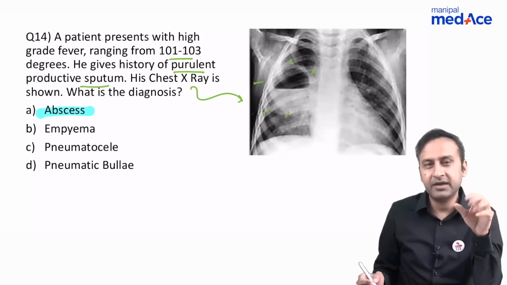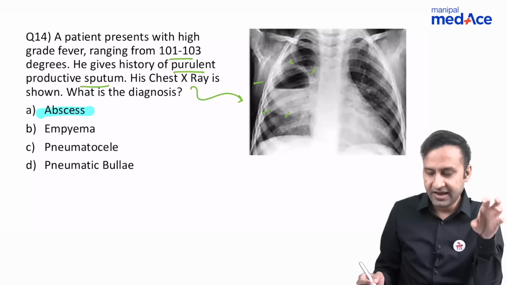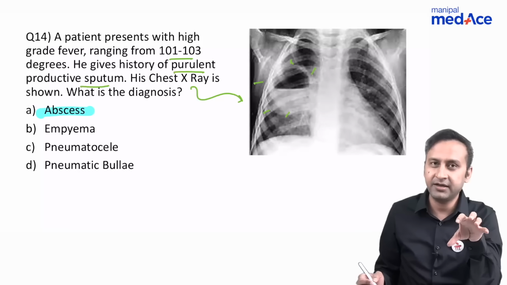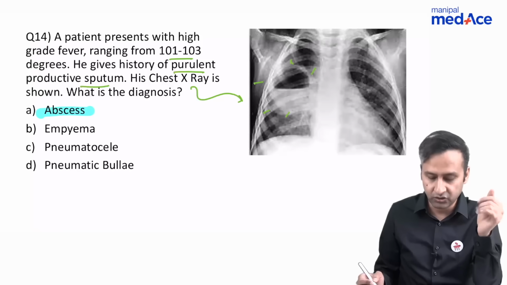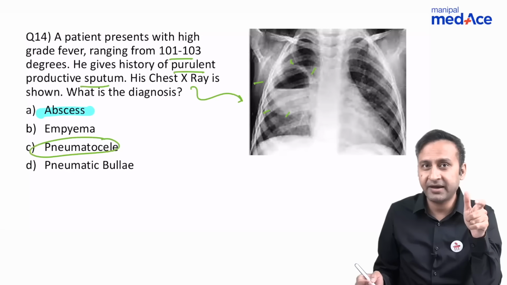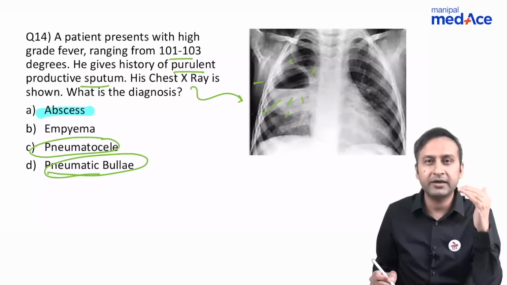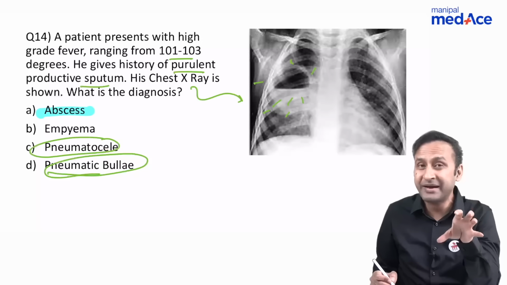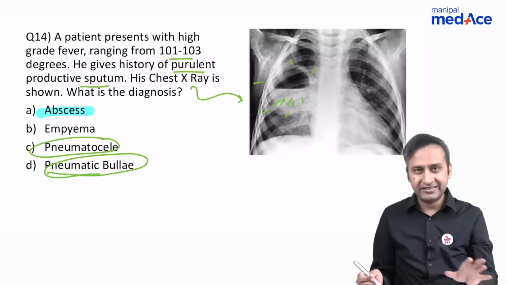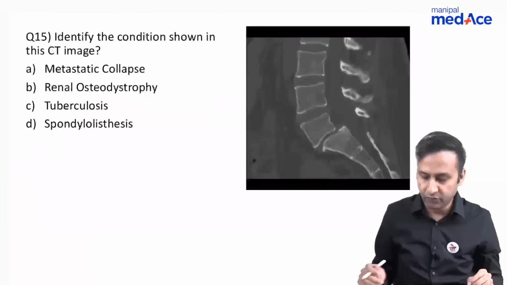Now, why is it not empyema? Empyema is going to be lying outside the lung parenchyma. It is going to be located in the pleural space and is not going to show air fluid levels unless it is secondarily infected with some air containing bacteria. That is going to result in pneumothorax, not empyema. Pneumatocele can present as thin-walled cystic lesions within the lung parenchyma, but then again, they won't show this air fluid level. Similar as with pneumatic bullae, they're going to be located in the upper lobes, and we don't expect bullae to show these air fluid levels. So I think this was a pretty straightforward question. We have covered this extensively in our lectures, so I hope everybody of you would have got it correct.